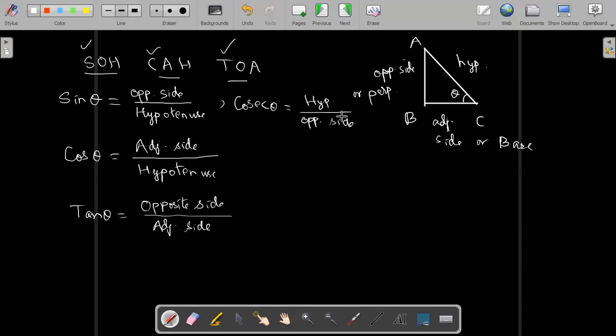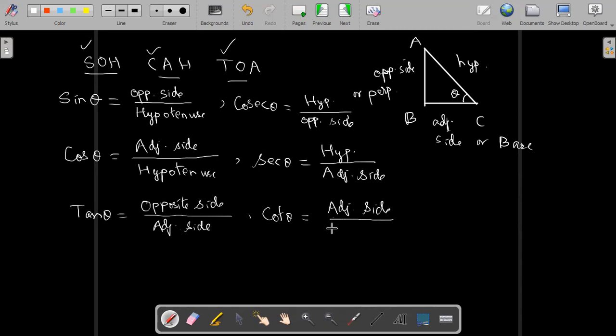Similarly, the opposite of cos theta is sec theta, which is equal to hypotenuse upon adjacent side. And the opposite of tan theta is cot theta, which is equal to adjacent side upon opposite side. So like this we can remember.